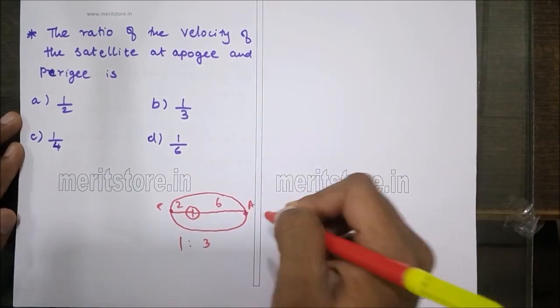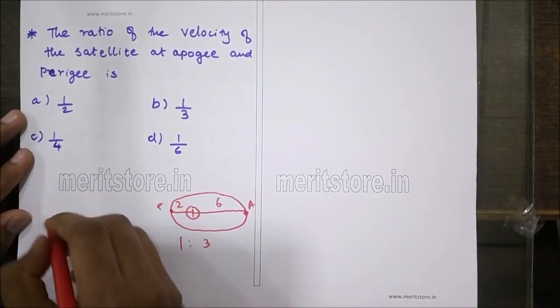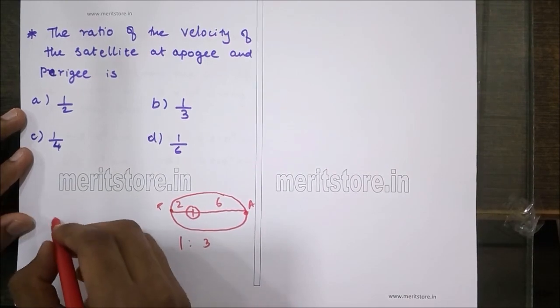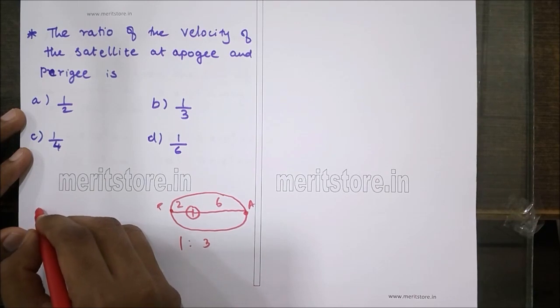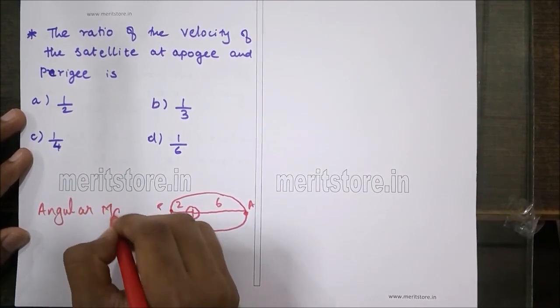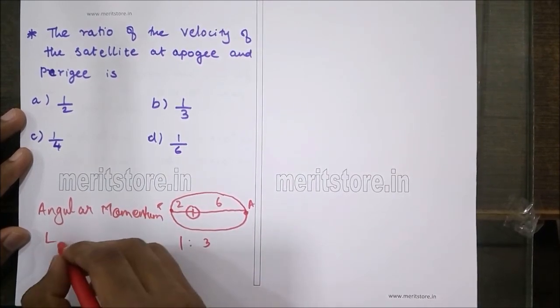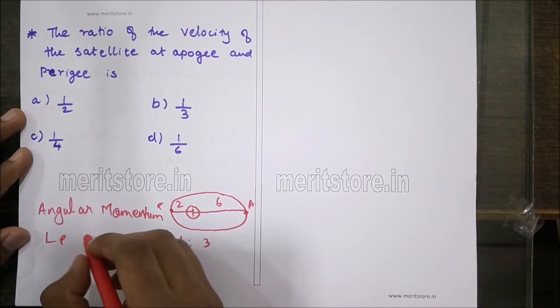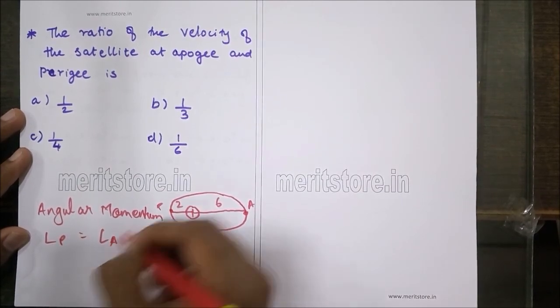The orbital distance between the apogee and the perigee can be given as 1:3. Now, considering conservation of angular momentum, the angular momentum at the perigee is equal to the angular momentum at the apogee.